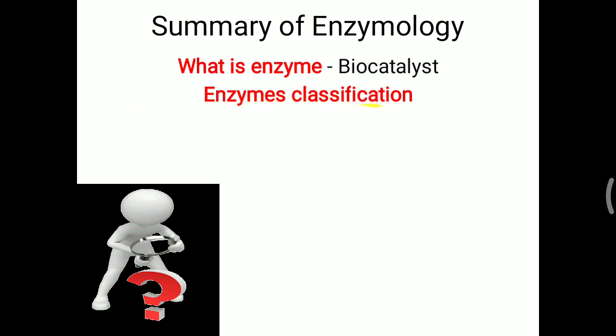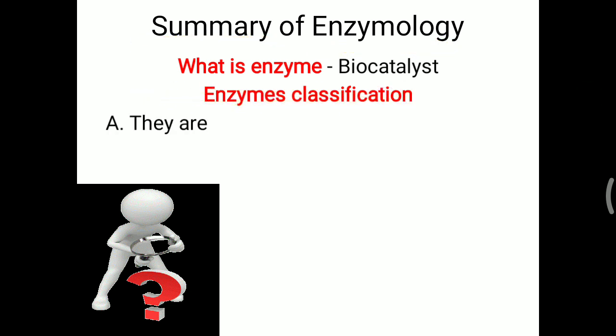You have to remember that enzymes were initially classified randomly, but later on the IUBMB, the International Union of Biochemistry and Molecular Biology, classified enzymes in the manner of EC. EC means enzyme class, followed by 4 digits. Of those 4 digits, the first digit indicates the class, the second digit indicates the subclass, the third digit indicates the sub-subclass, and the fourth is for the particular enzyme number. In this enzyme classification, mostly you have to remember the classes.